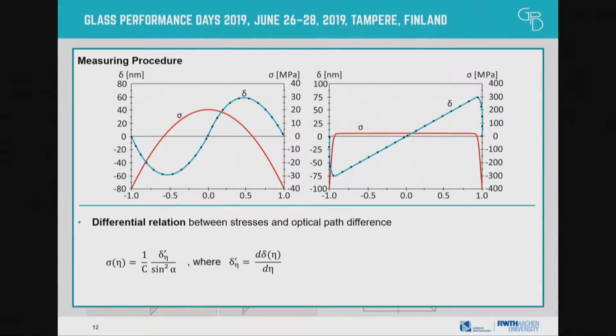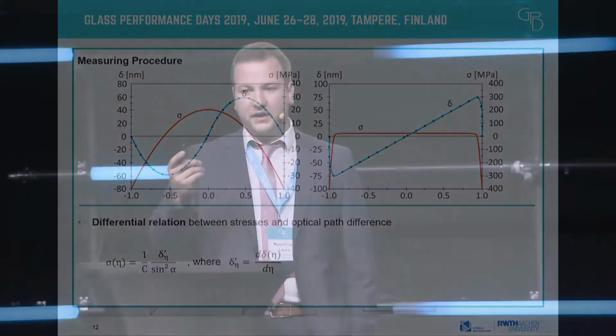How could we now? Right now, we could measure the curve of the pre-stress, but as you have seen before, the C would scale the absolute levels of the stresses.